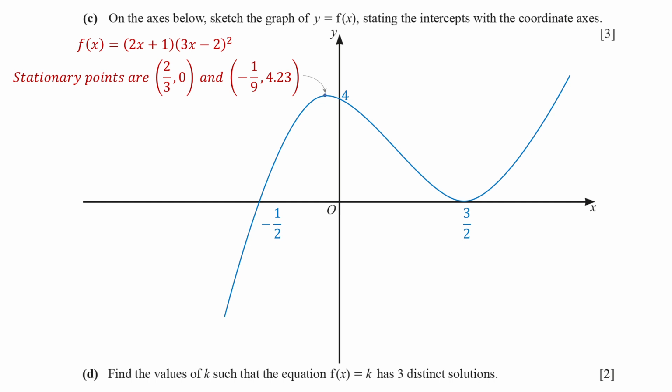Finally, f of x equals k has three distinct solutions. For three distinct solutions, the horizontal line must cut through the graph at exactly 3 different points. By looking at the graph, we can see that this only happens for horizontal lines that lie between y equals 0 and y equals 4.23. Therefore, the value of k must be greater than 0 and less than 4.23. This completes question 7.